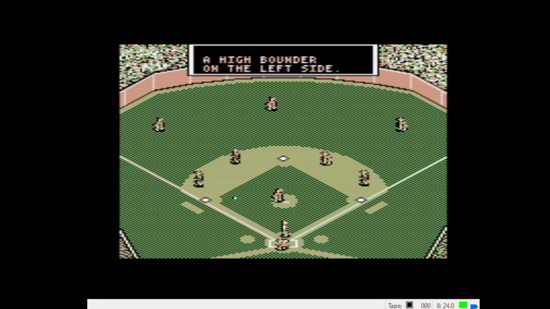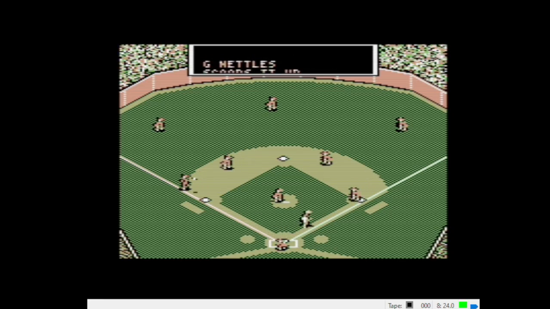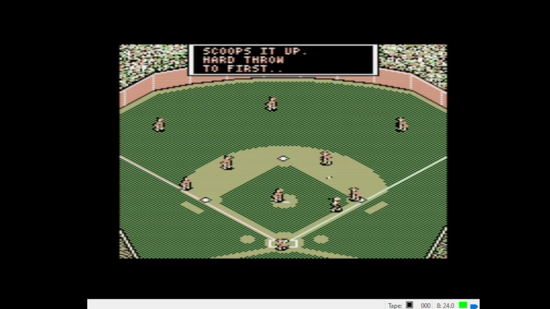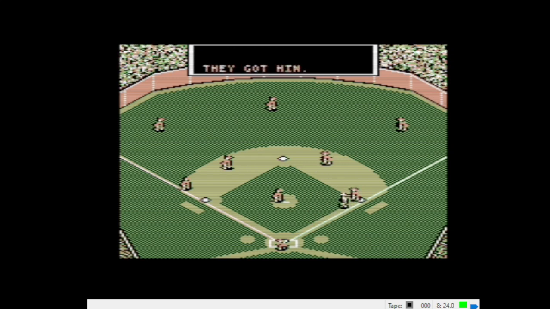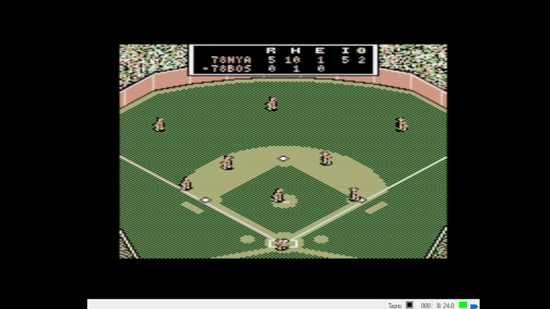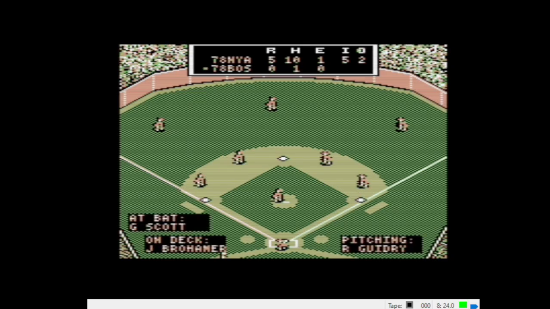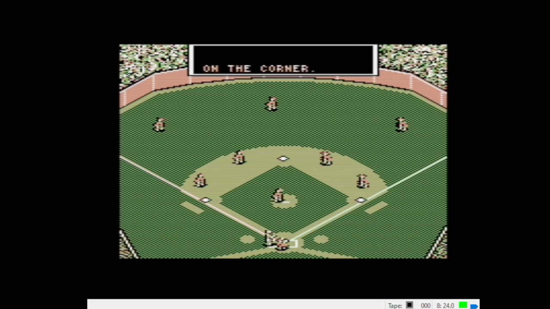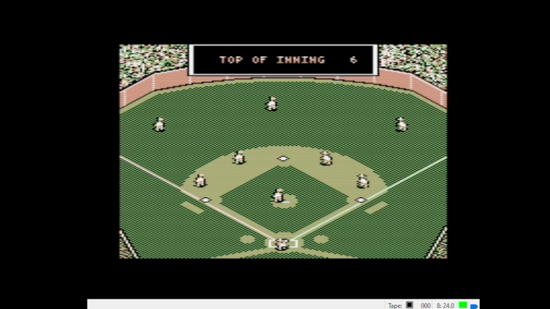1-1 slider. High bouncer to left side. Nettles scoops it. Hard throw to first. And he got him. That was Hobson, who was just retired there. Here's George Scott. 1-2 change on the corner. Strike 3. Side retired.